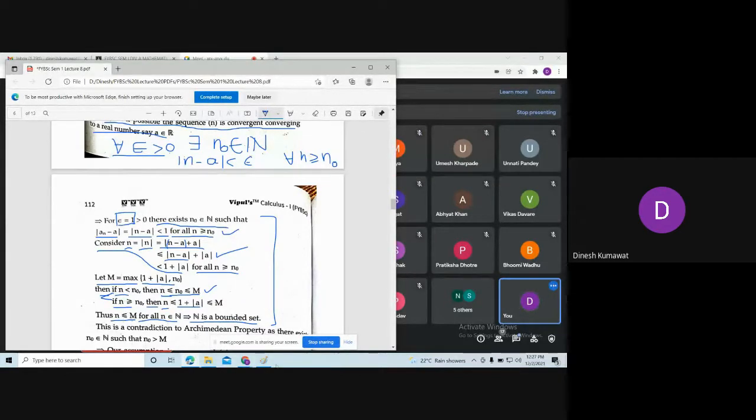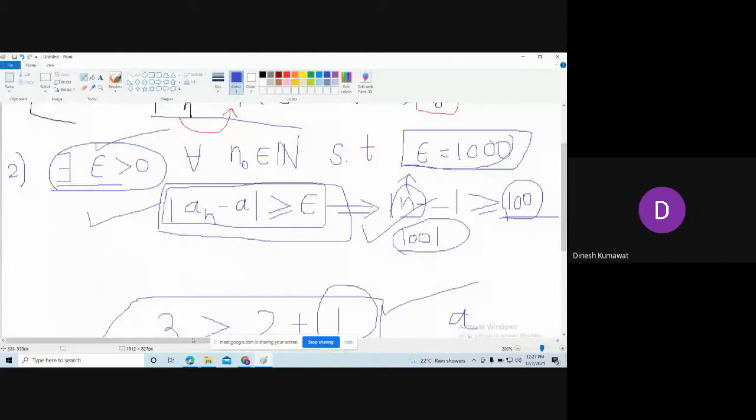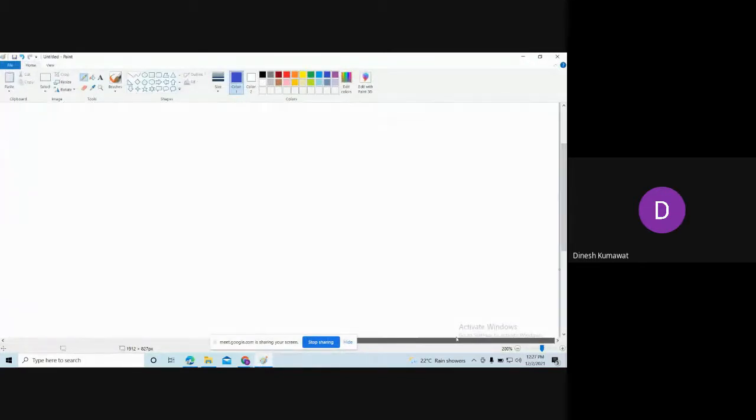See, if you remember, we have proved one result based on bounded sequences.